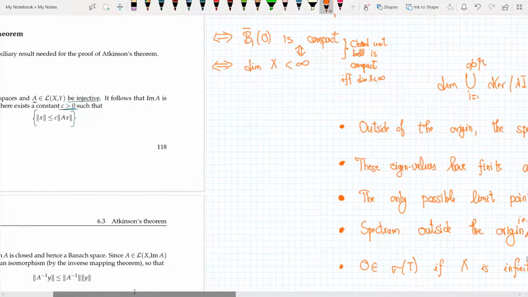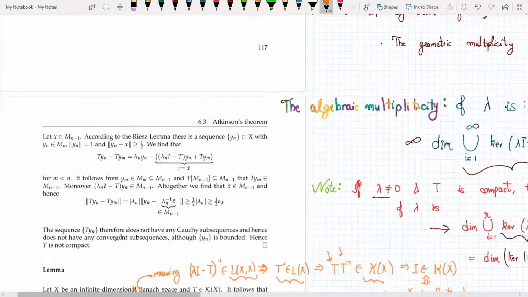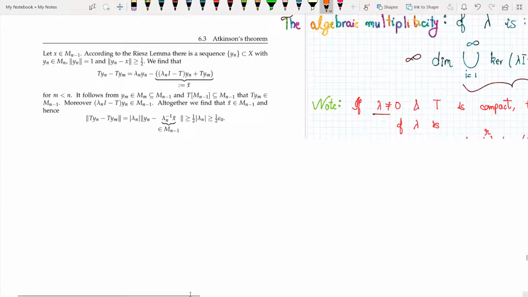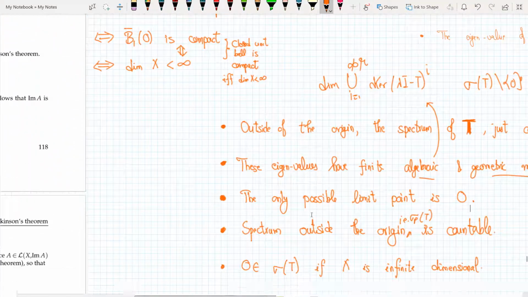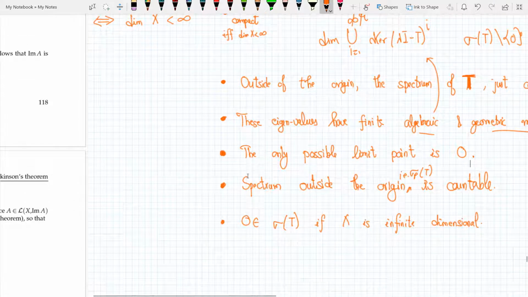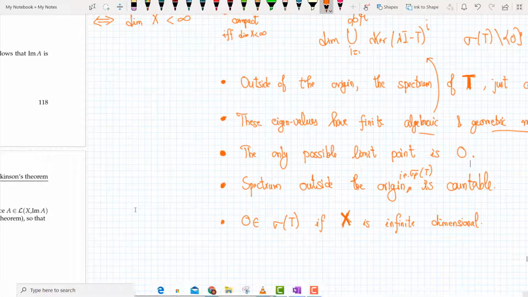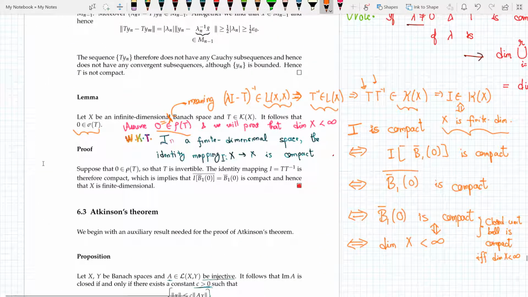Now I say that the only possible limit point is 0, where it says that sigma T is a countable set, sigma T without 0 is a countable subset, and the only possible limit point of sigma T is the origin. Now the spectrum outside the origin, that is sigma pt, is countable, and 0 belongs to the spectrum if and only if X is infinite dimensional. It follows that if X is finite dimensional, then 0 belongs to the spectrum.